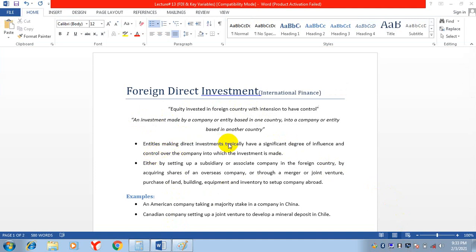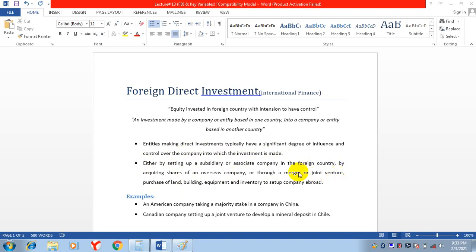Entities making direct investment typically have a significant degree of influence and control over the company into which the investment is made. Significant control means more than 51% shares, either by setting up a subsidiary or associate company in a foreign country, by acquiring shares of an overseas company, or through a merger or joint venture.